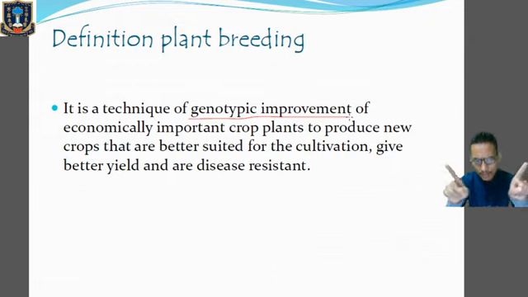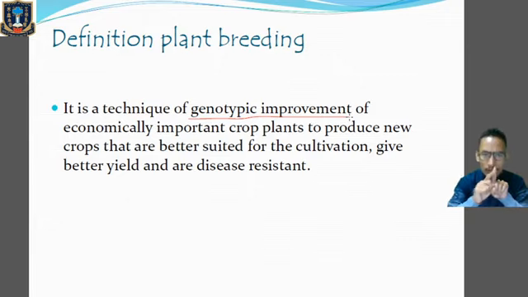So when we combine these two genes with the desirable characters, the hybrid offspring which will be produced contains the parental characteristics. That means that hybrid plant will contain the characteristics of disease resistance and higher production.